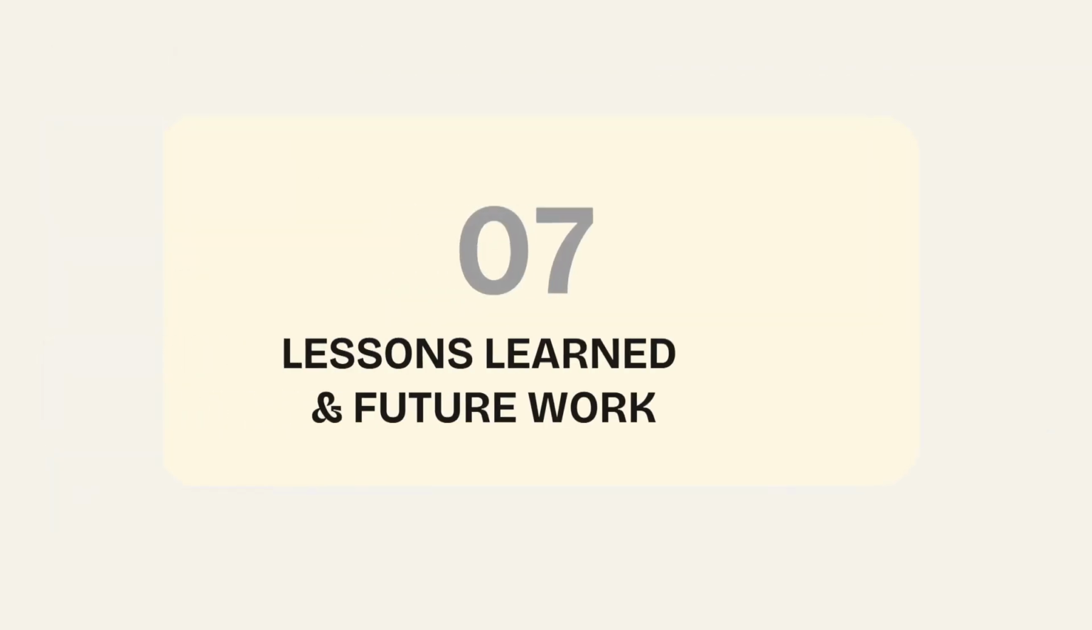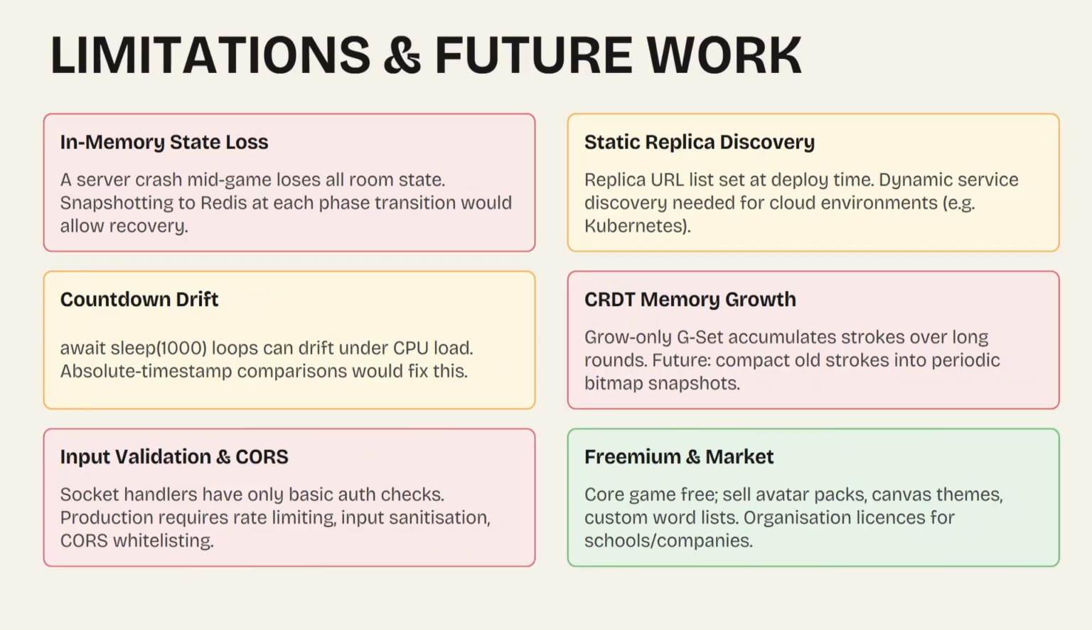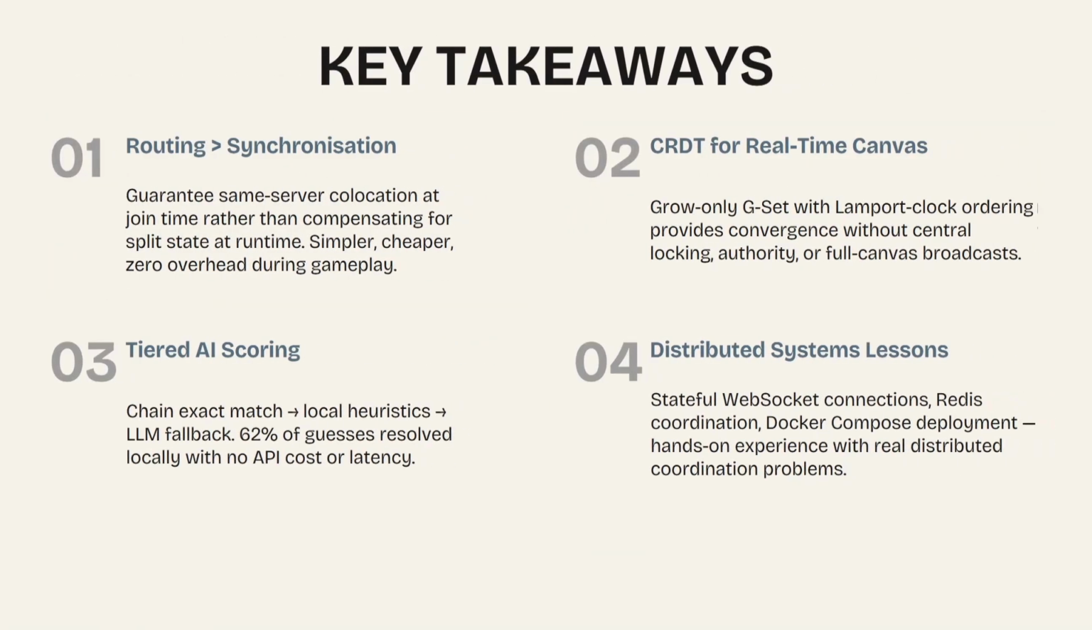To conclude, our system works well, but there are a few areas for future improvement. We currently rely on in-memory state, static replica discovery, and a growing CRDT dataset. While production deployment would also require stronger validation, quota controls, and timing optimization. The key takeaways are: first, smart routing simplifies synchronization. Second, CRDTs enable real-time collaborative drawing without central coordination. Third, our tiered AI scoring resolved most guesses locally. Finally, this project provided practical experience with real distributed system challenges. Thank you for listening.